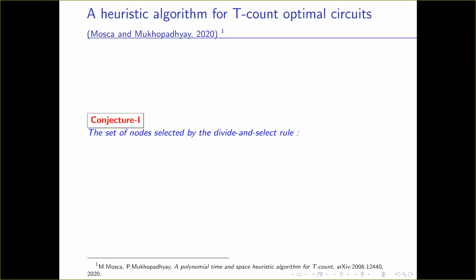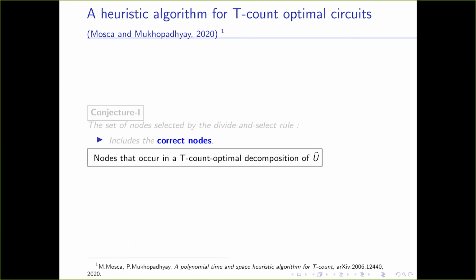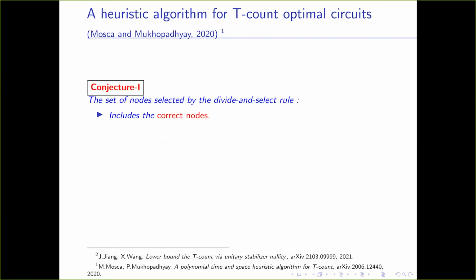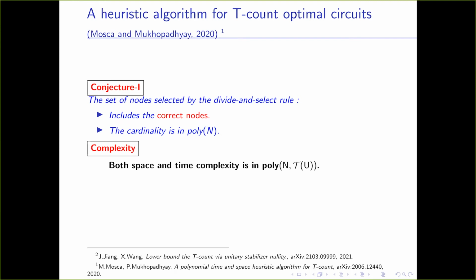Now our conjecture is that the set of nodes selected by the divide and select rule includes the correct nodes, which means those nodes that occur in a T count optimal decomposition of the channel representation of the unitary, and the cardinality is polynomial times capital N. This gives the complexity of our algorithm: both space and time complexity are polynomial in capital N and the T count of U.